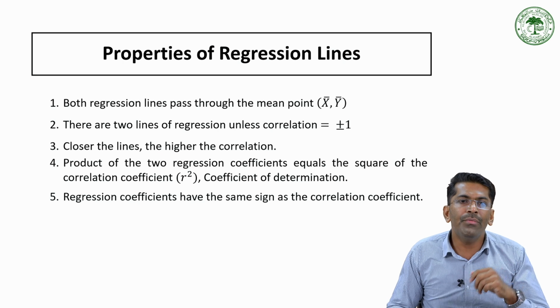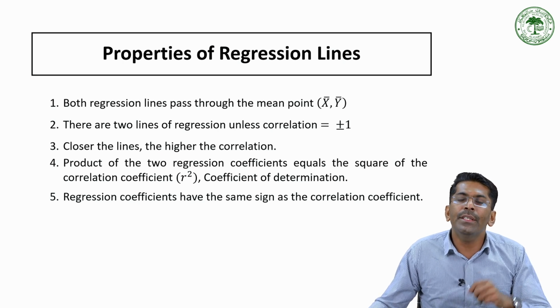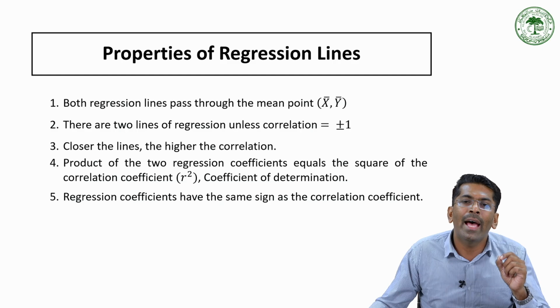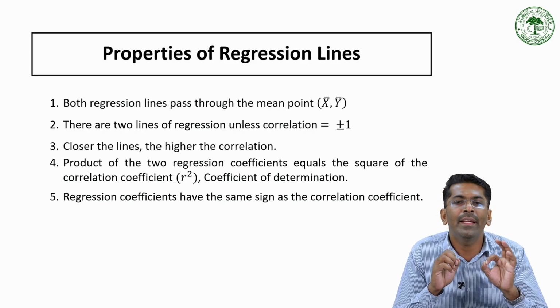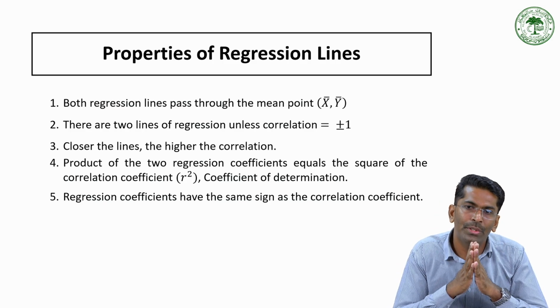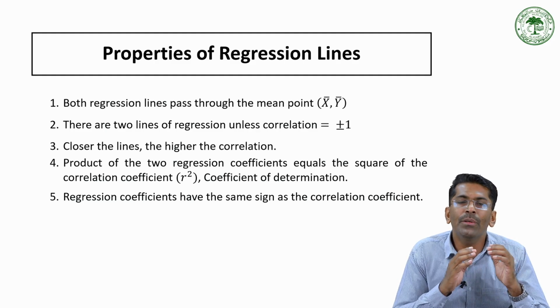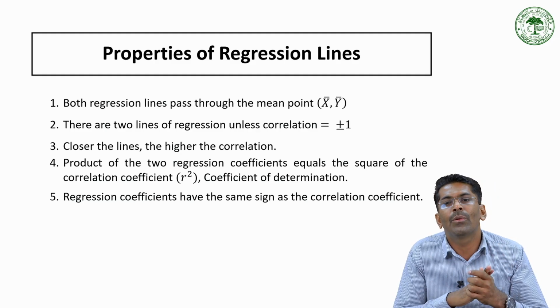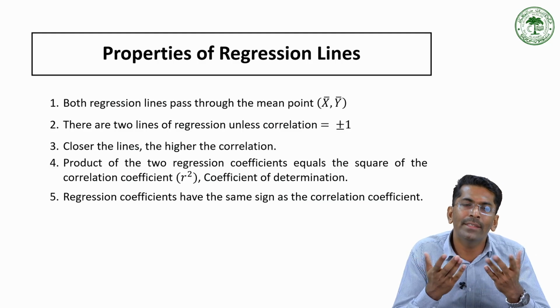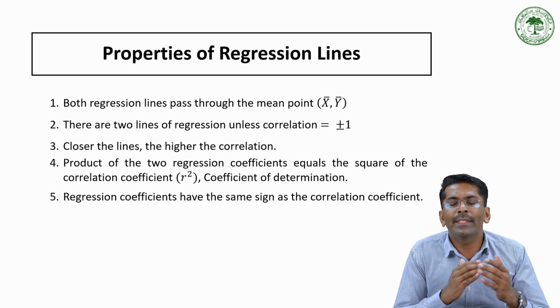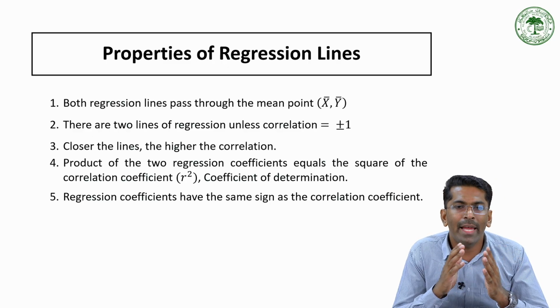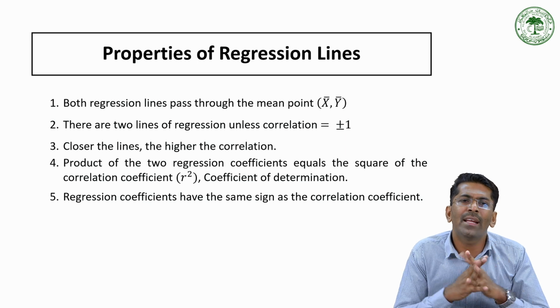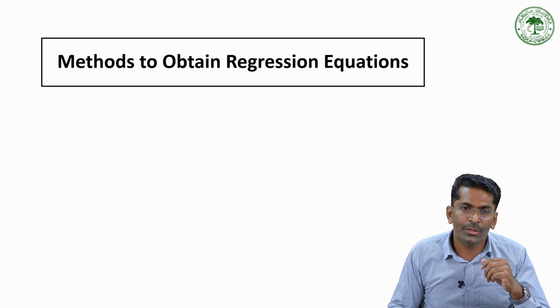Then the fifth property regarding the regression lines: the regression coefficients have the same sign as the correlation coefficient. That means both regression coefficients always carry the same sign as the correlation coefficient r. If the correlation coefficient is positive, then both regression coefficients are also positive, that is, as x increases, y also increases. If r is negative, then both regression coefficients are negative, that is, as x increases, y decreases. So these are the general properties of the regression lines.